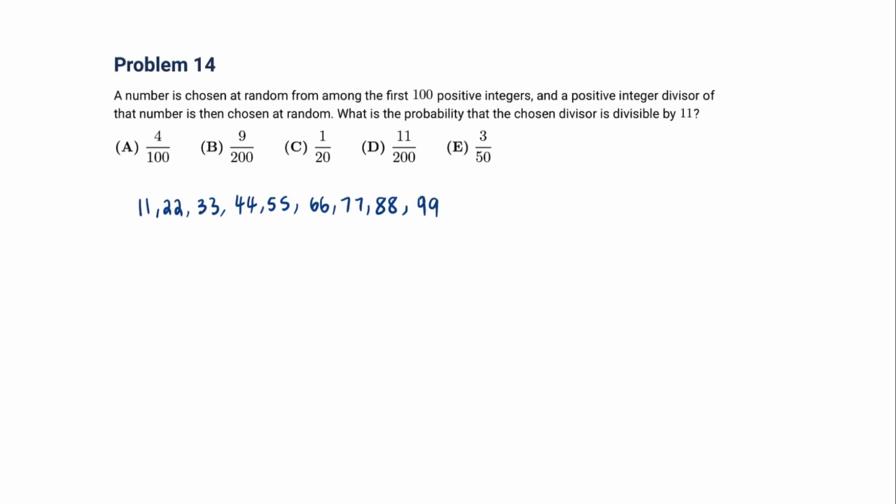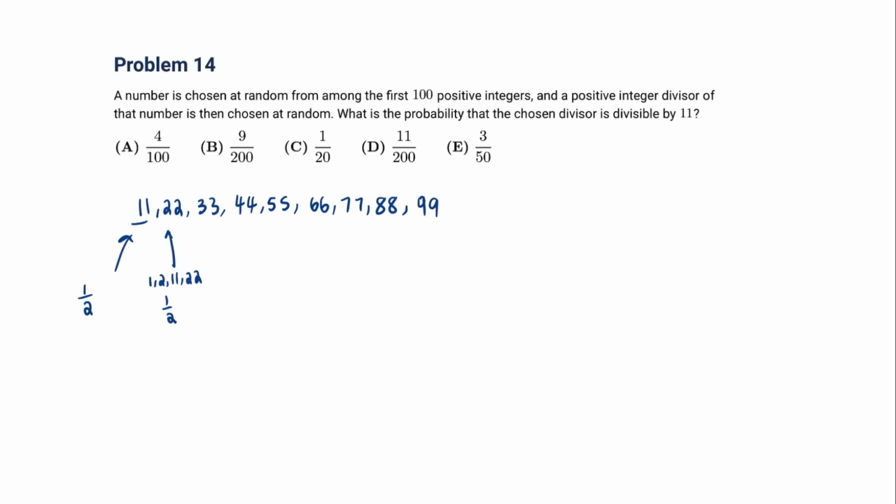Now we can calculate the probability that if we look at one of these numbers, what is the probability a divisor of that number is divisible by 11? The divisors of 11 are 1 and 11, so our probability is half. For 22, the divisors are 1, 2, 11, and 22, so the probability is also half.